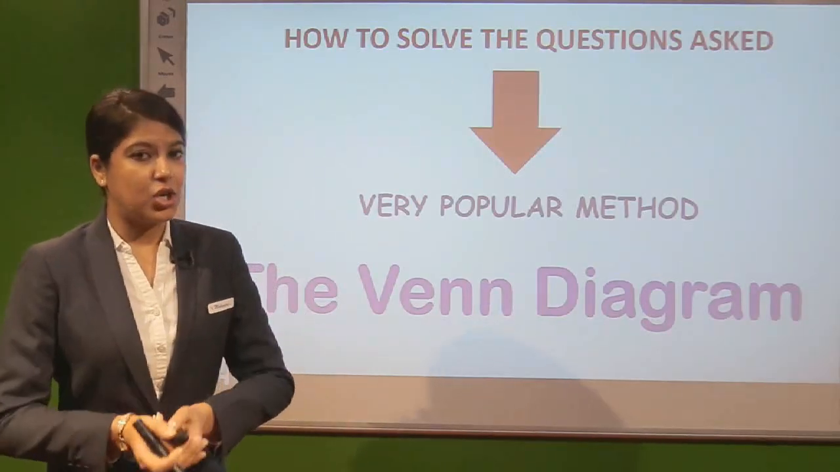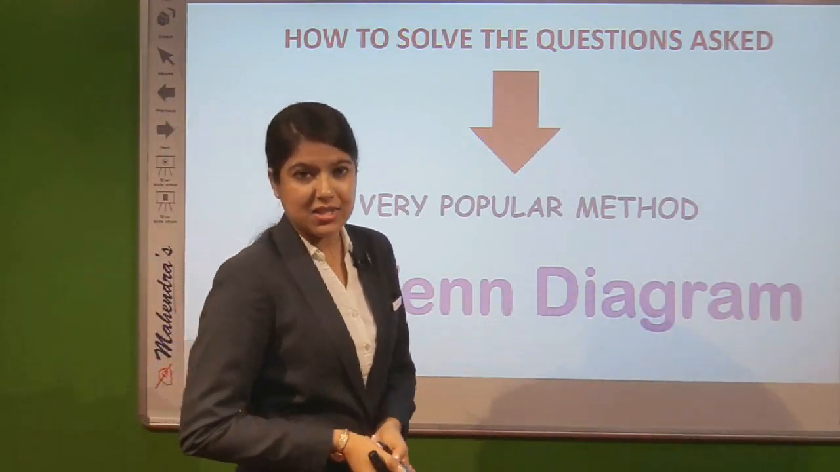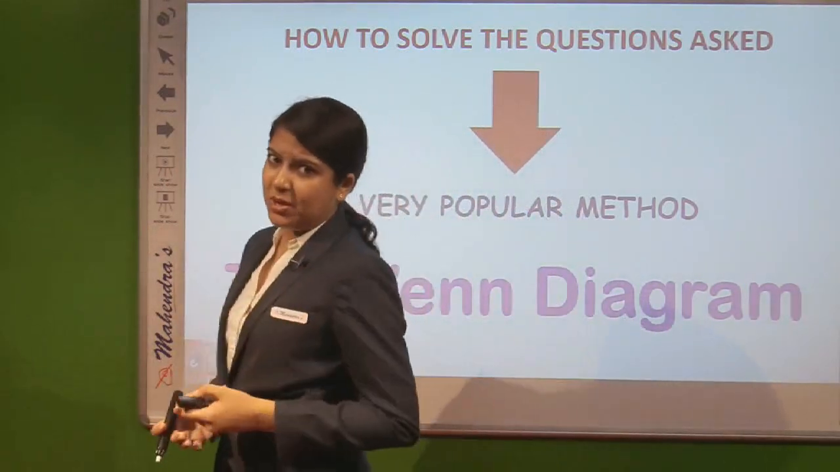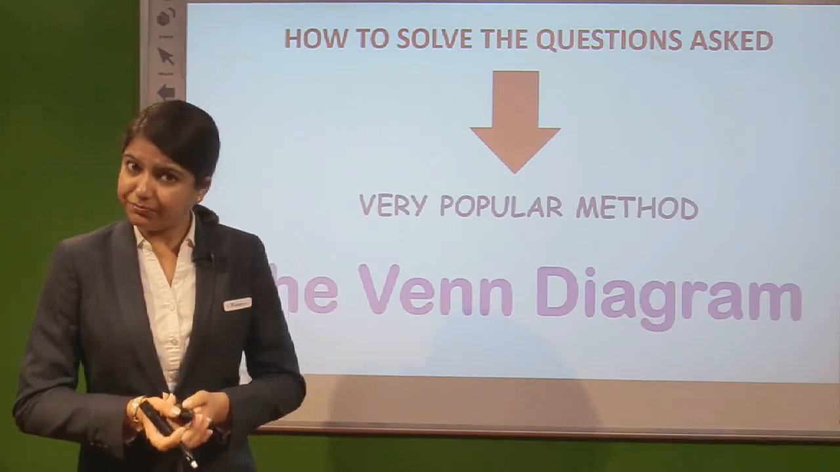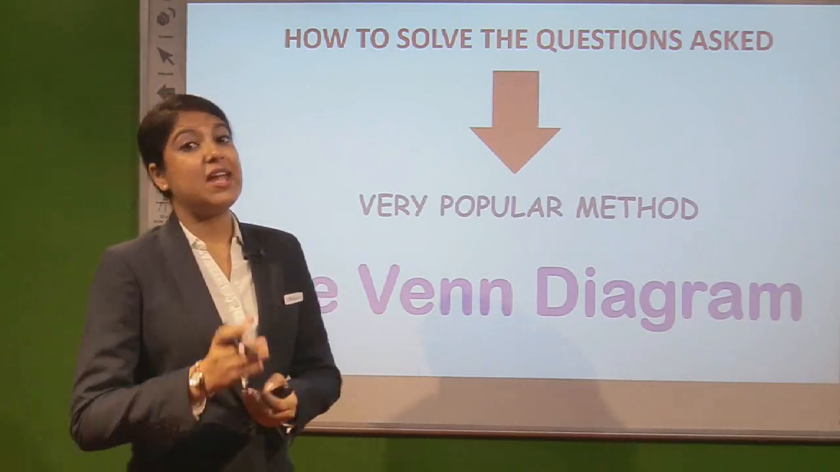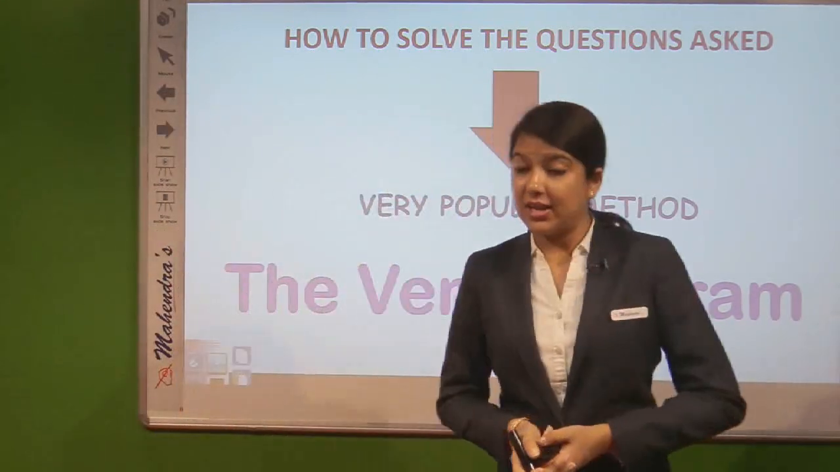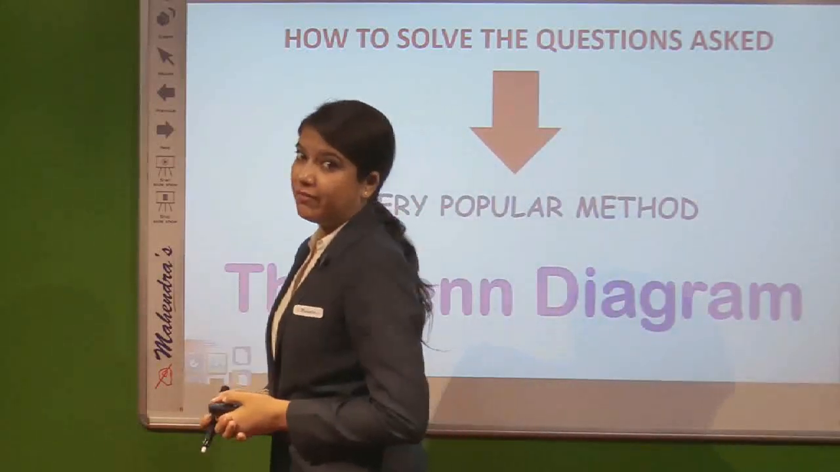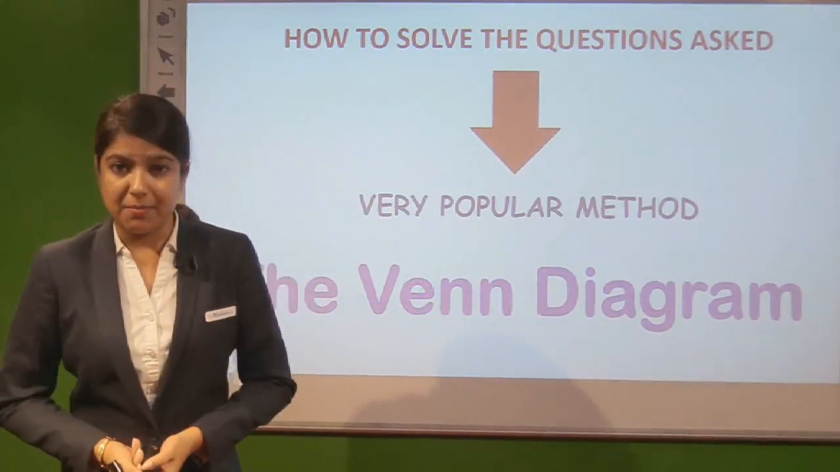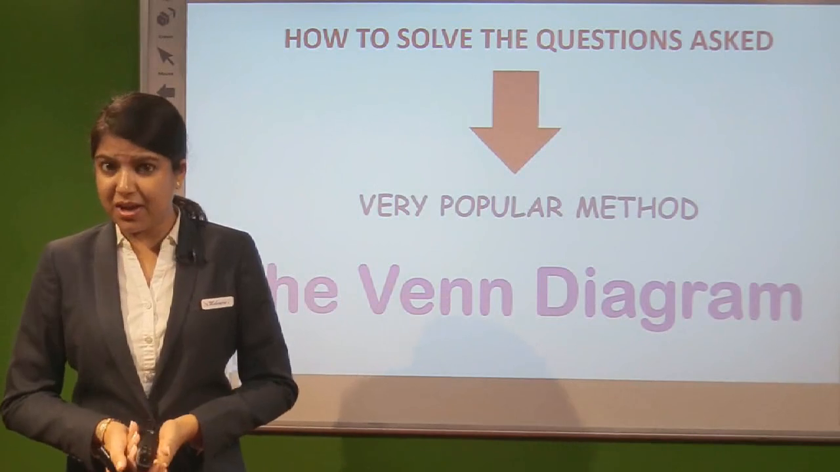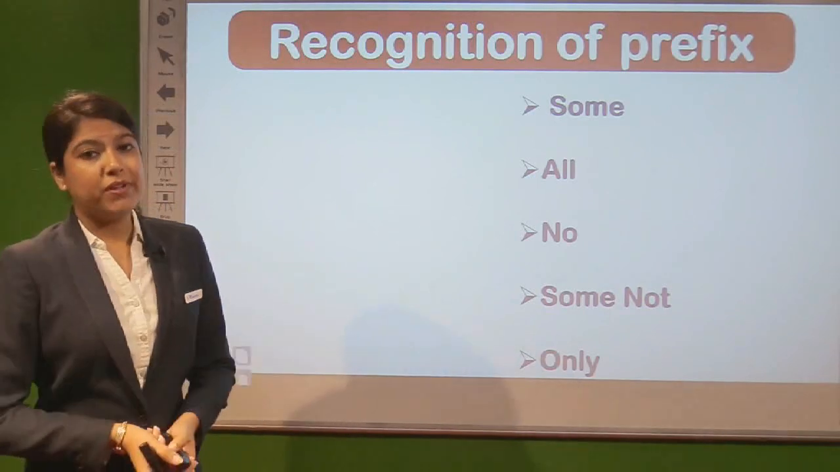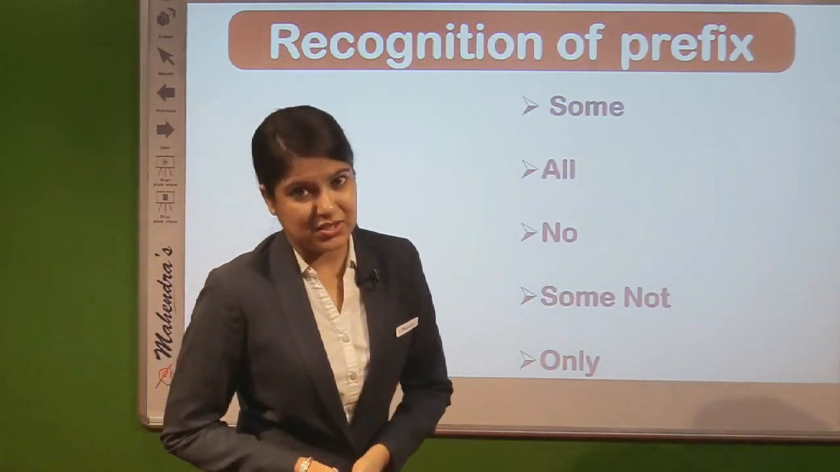Now moving further, talking about how to solve the questions asked for this topic syllogism, which method to be approached. Very popular method, or we can say very accurate method, which we approach for solving the questions of syllogism is the Venn diagram. That means we draw circles, we draw diagrams, and then we approach the conclusions whether they are following or not following. Moving further with the recognition of prefixes, a very important part.